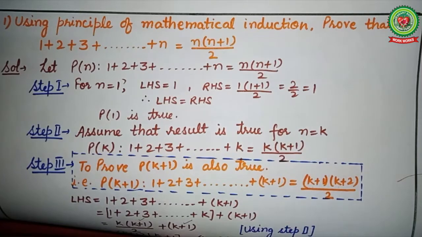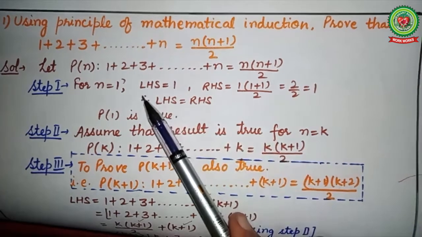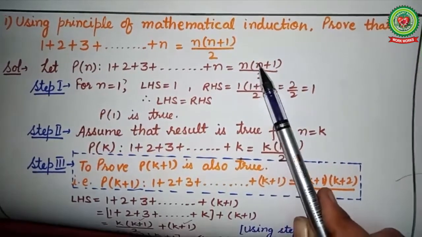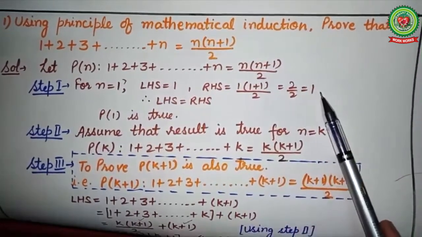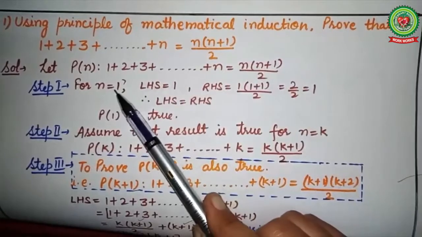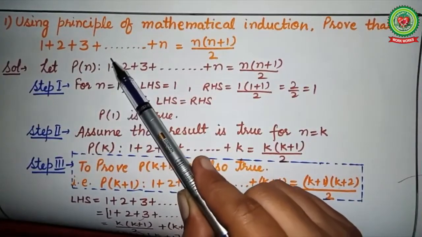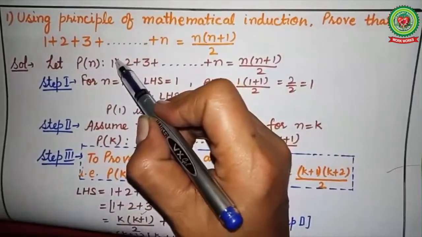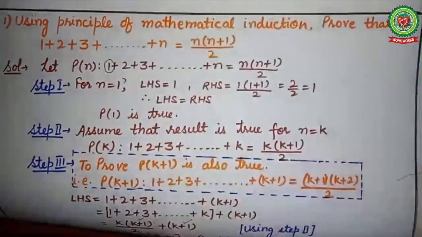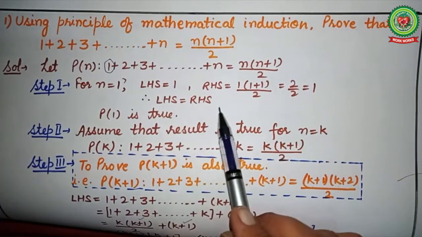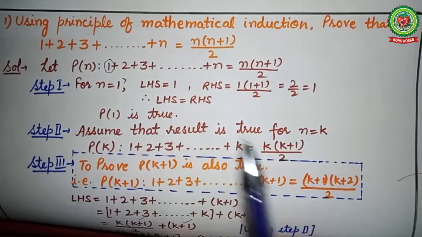n into (n plus 1) upon 2. Now the very first step is we have to check for the value n is equal to 1. So when you put the value of n on the right hand side, that is 1 into (1 plus 1) upon 2, you will get the answer 1. On the left hand side, we will not put the value here. Left hand side means we have to consider only the first term, that is n is equal to 1 means first term. So in both cases, left hand side is equal to right hand side, therefore the result is true.